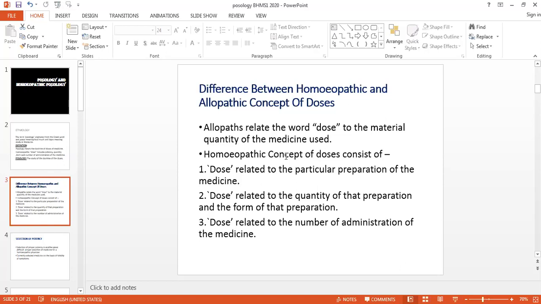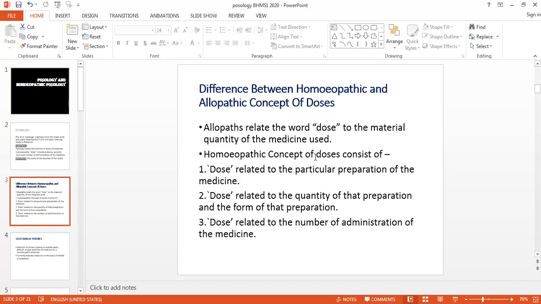We also require the investigations, we also require certain radiology or the USG. There is no point of difference in the investigation, but we do not depend totally on those investigations. We start our treatment as soon as we get the signs and symptoms. We treat that sick person. So allopathy relates the dose to the material quantity of that medicine.